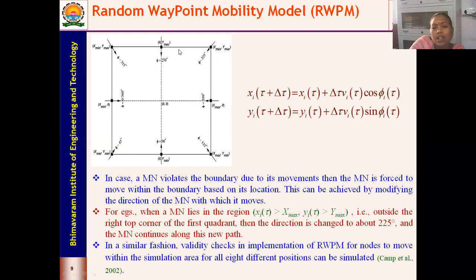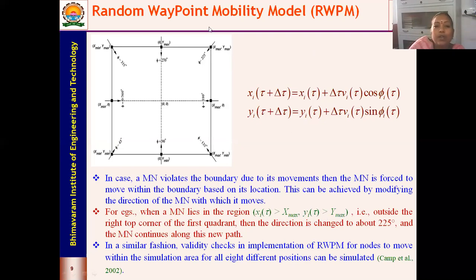So what is all this going to represent? If your node is within the boundary, we have no problems. In case the node moves out of the boundary, let me assume, as I have given here, that the node is beyond the range of x max and y max. So I have given xi(t) is greater than x max and yi(t) is equal to y max.